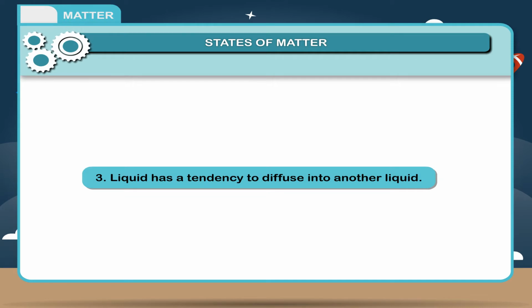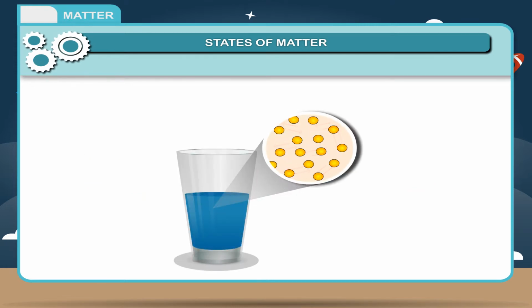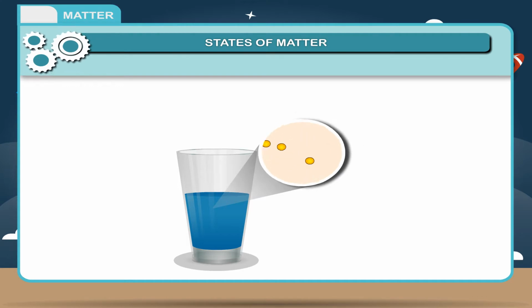3. Liquid has a tendency to diffuse into another liquid. Reason. In liquids, molecules are loosely packed and their molecules are in motion, so they have tendency to diffuse into another liquid.